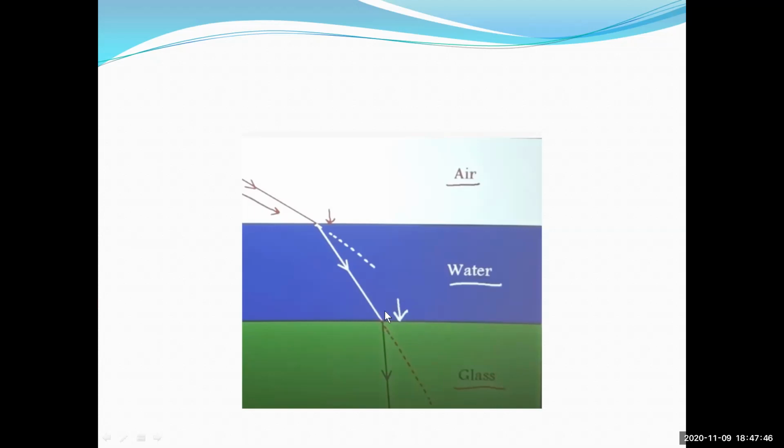Instead of going like this, it has taken a bend over here. So two times it is refracting. Therefore, at different mediums, the angle of refraction is also different for the refraction of the light. Okay.